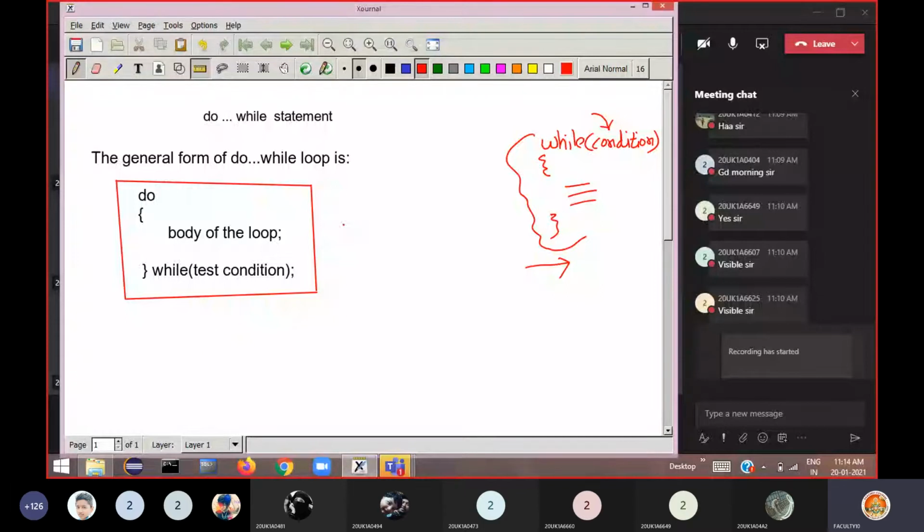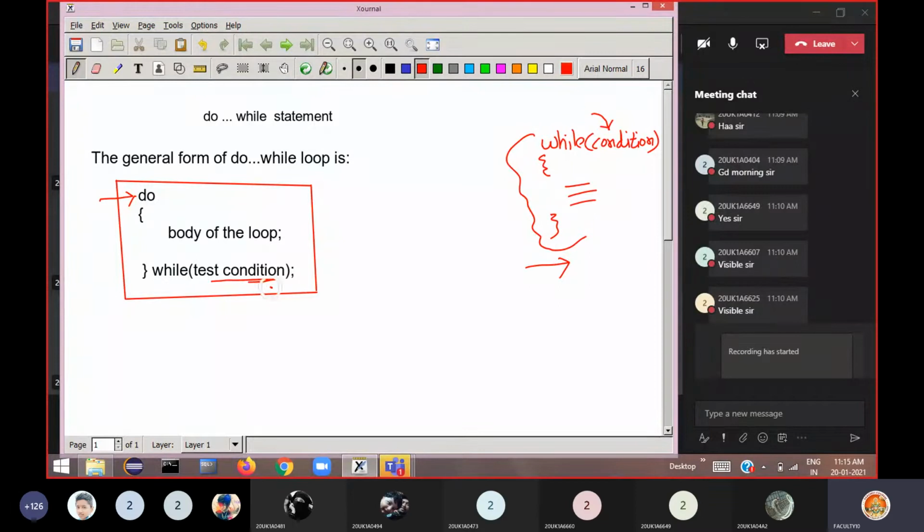So first, when the control enters this do statement, first it comes to the do statement. Then it comes here, do this. That is what we are informing. Do what? Do this. That means execute the body of the loop. So irrespective of the condition, one time the body of the loop is executed. After executing the body of the loop first, then it comes to this while, test the condition. Now the condition is tested here.